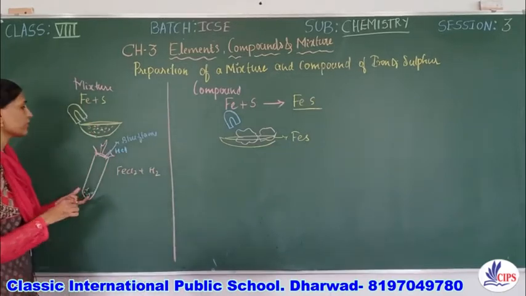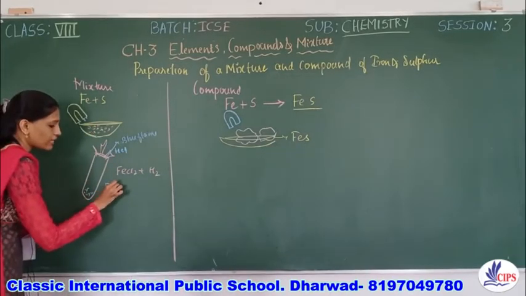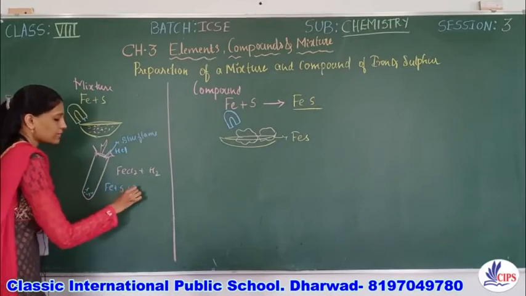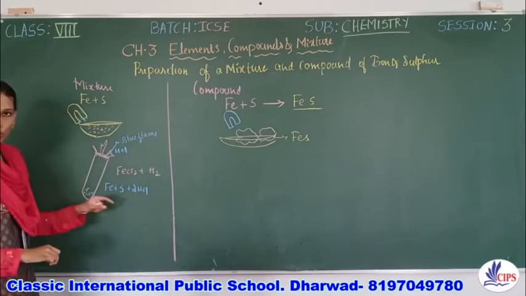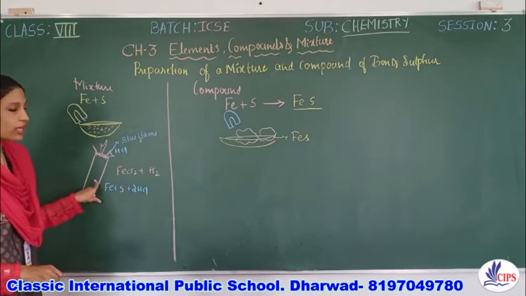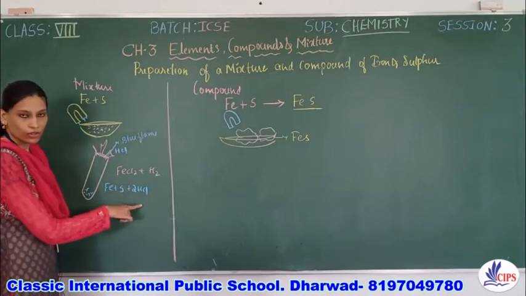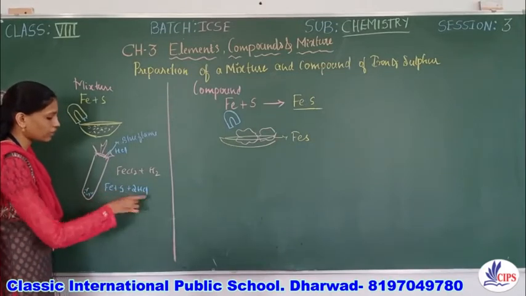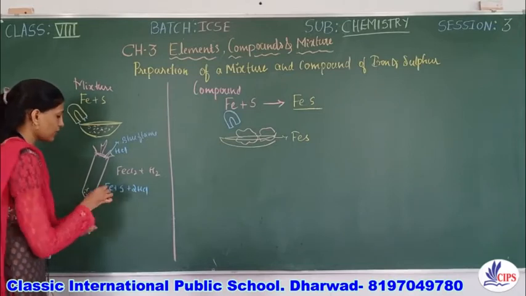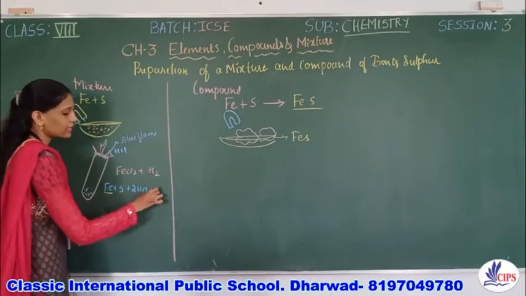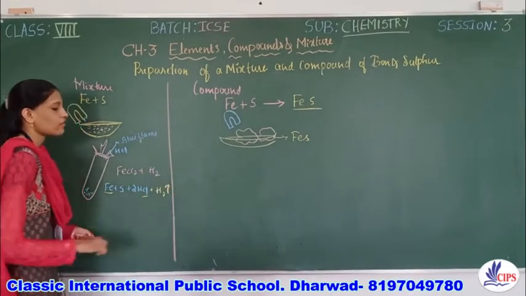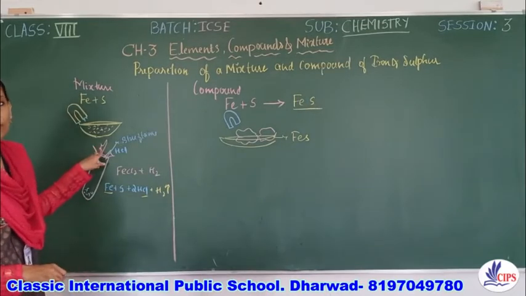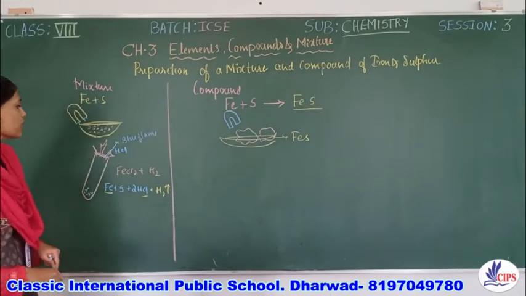So when hydrochloric acid is added to the iron and sulfur mixture, the iron reacts with the HCl forming iron chloride, releasing hydrogen gas, and the hydrogen gas is released with a blue flame.